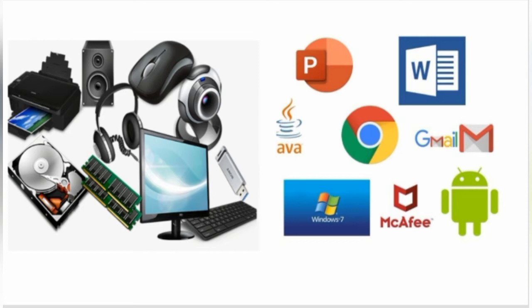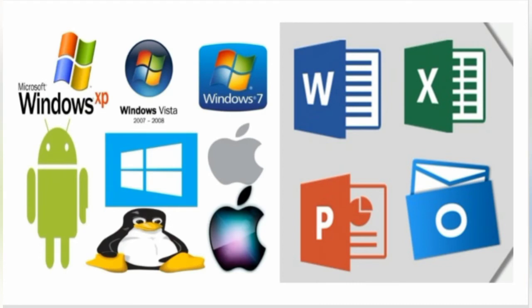Computer software is divided into two types. The first one is system software and the second one is application software.